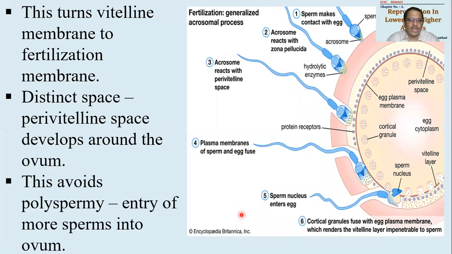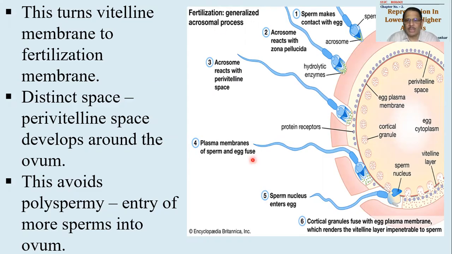And in this cortical reaction that takes place, what happened? The vitelline membrane got converted into the fertilization membrane, as a result of which entry of more sperms is avoided. Why? Because the sperm receptors will be deactivated. So now the sperm will develop repulsion from the egg, and no sperm will be allowed in. This will avoid polyspermy. Look, this term is written here. What does polyspermy mean? Entry of more sperms into the ovum will be avoided.